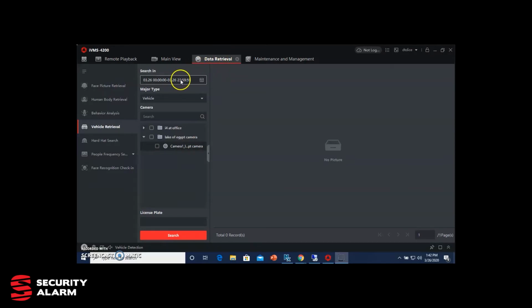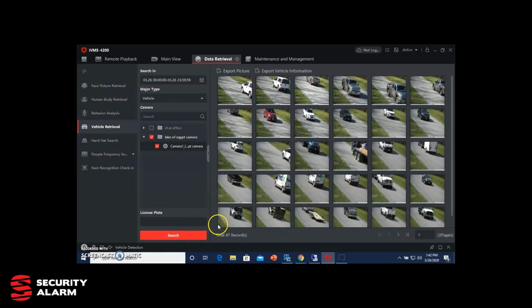I'm going to put in my date, searching for vehicles, pick the camera that I want to search on, hit search. It's going to populate a list of pictures that it's captured of vehicles and tags. And then once that's populated, we can narrow that information down.